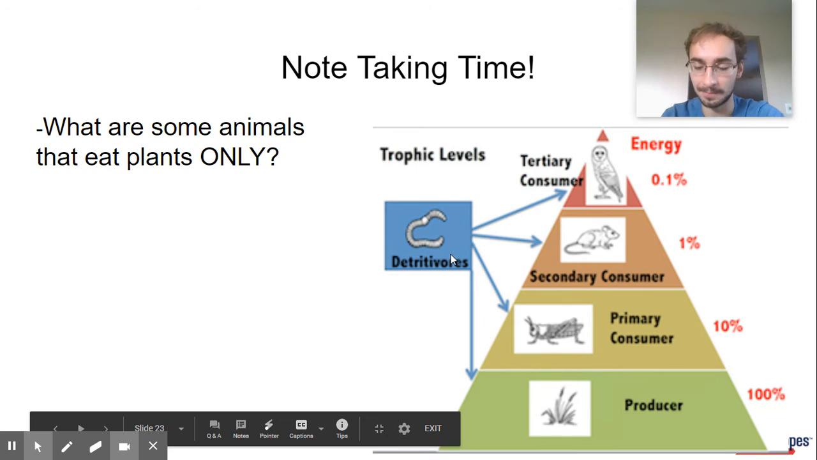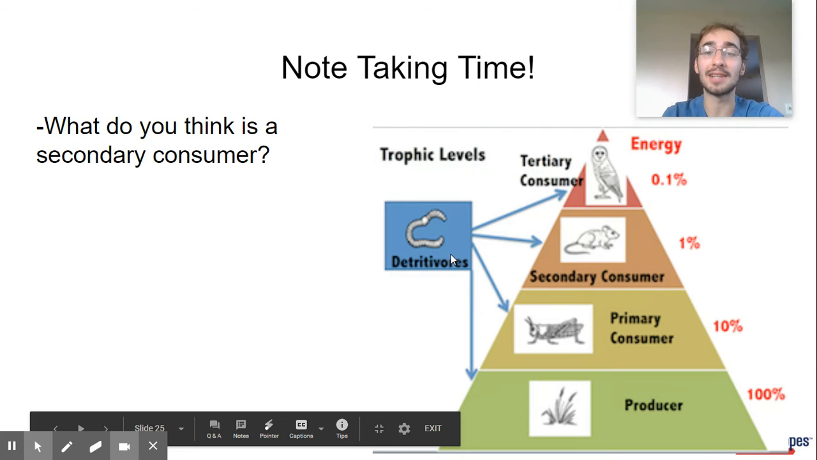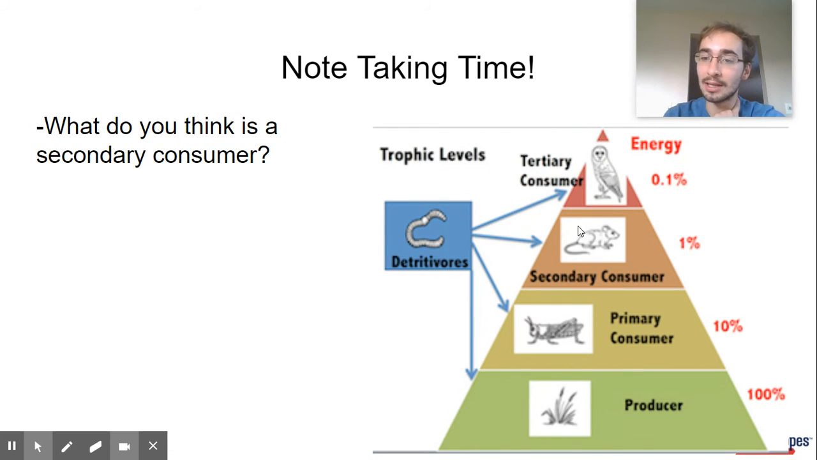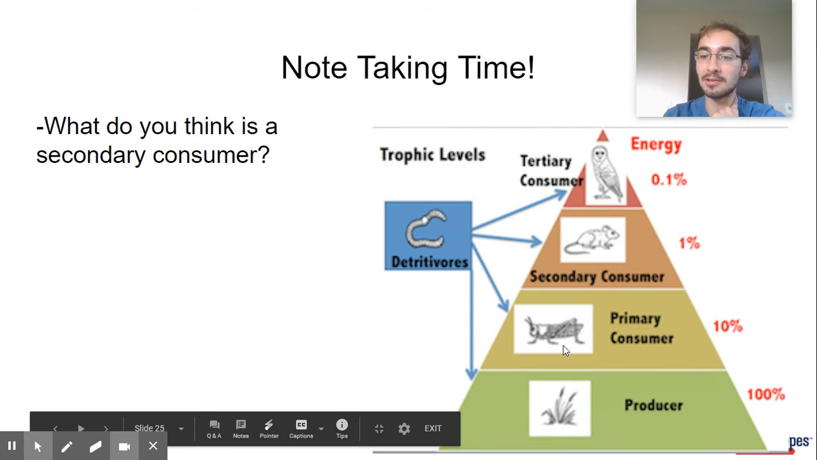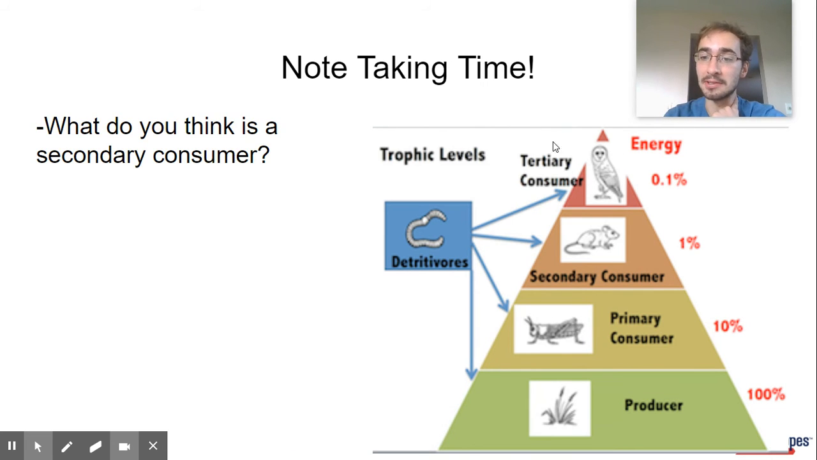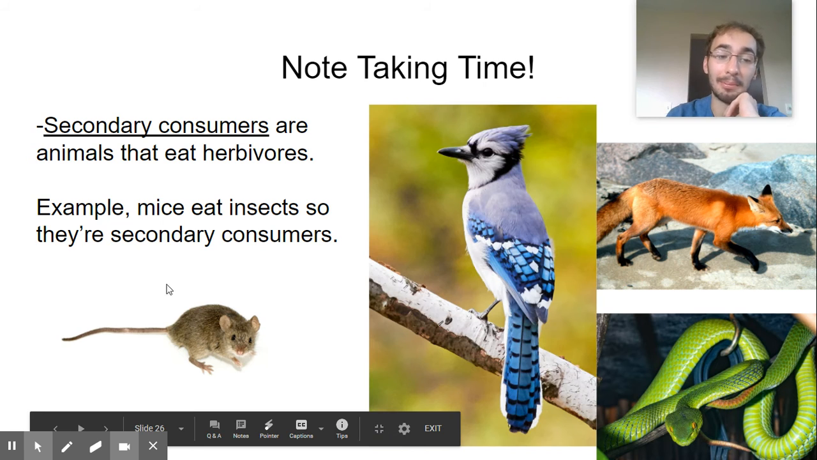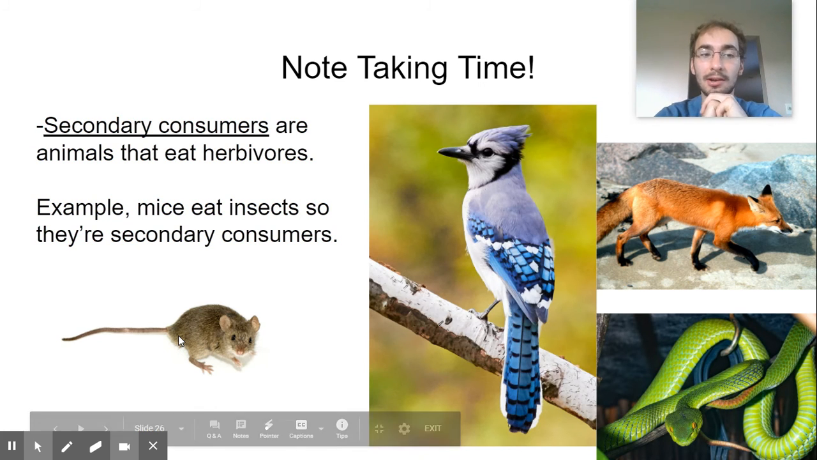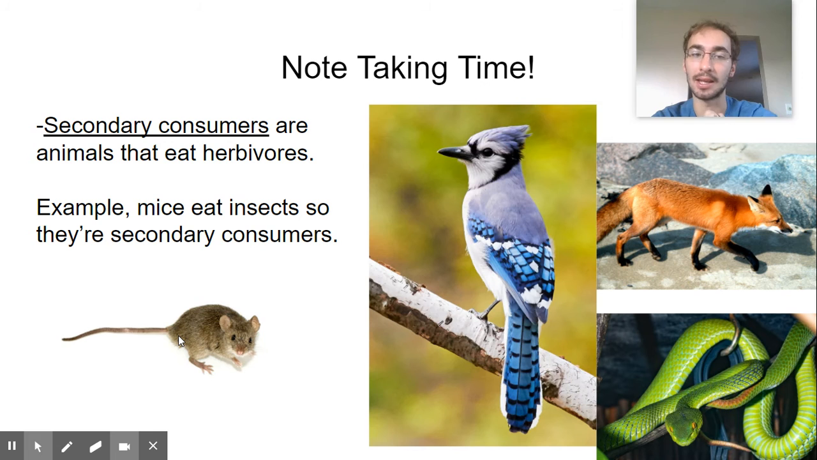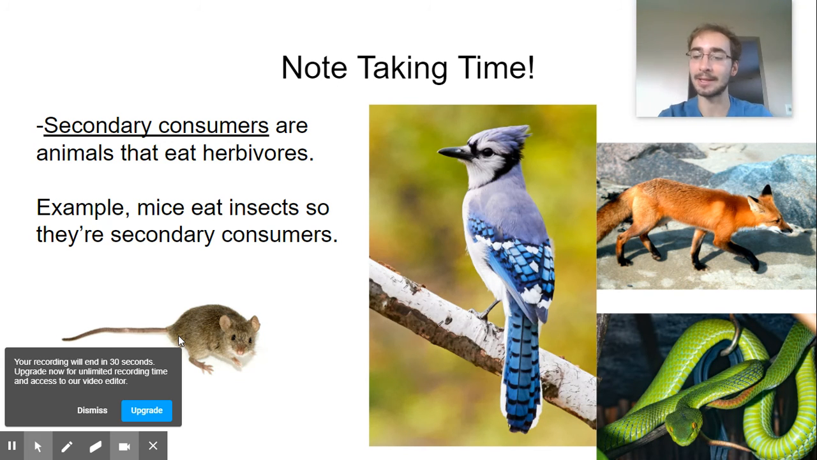We have primary consumer. After primary consumer, we have secondary. This is like the in-between point. This is an animal that eats primary consumers and gets eaten by other things. That would include birds, a fox, a snake, a mouse. These all eat herbivores, and they can eat insects too. Herbivores, insects, plants. But this is the between stage. These eat animals and they get eaten by other animals.